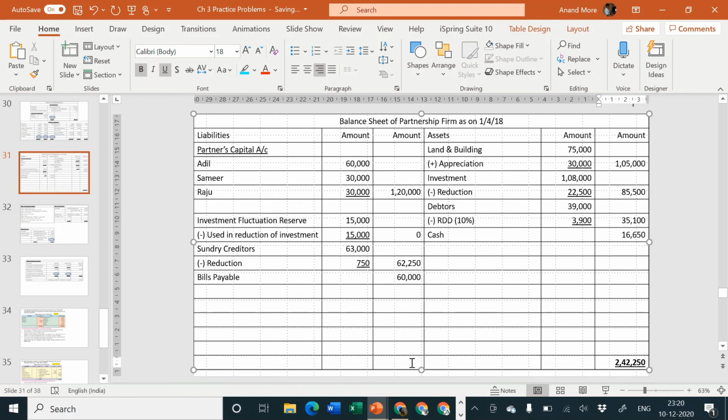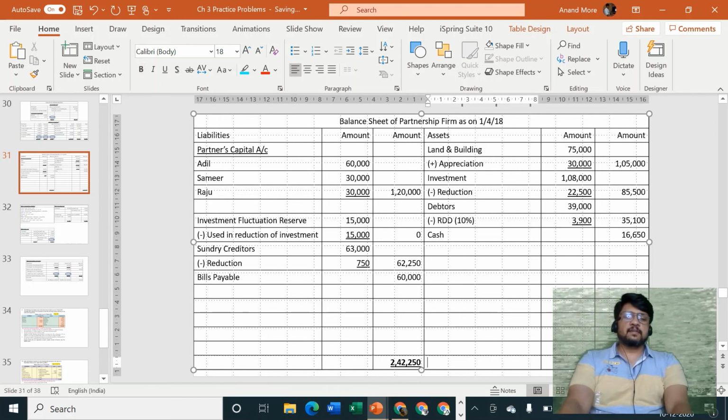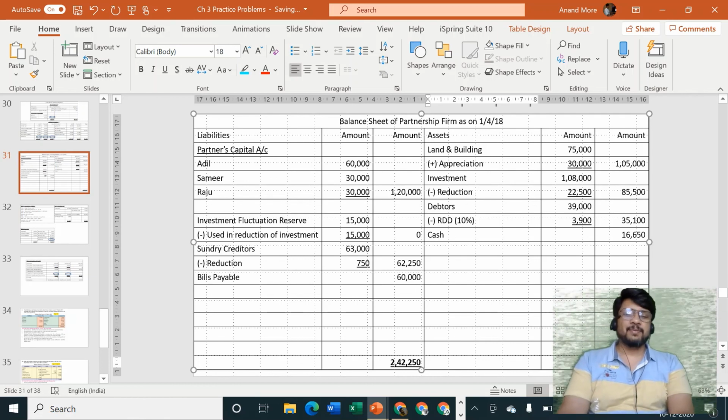And then let us check what is the total of liability side also. 1,20,000 plus 62,250 plus 60,000. It is 2,42,250. So the balance sheet is tallying, and we have achieved whatever we were supposed to achieve.